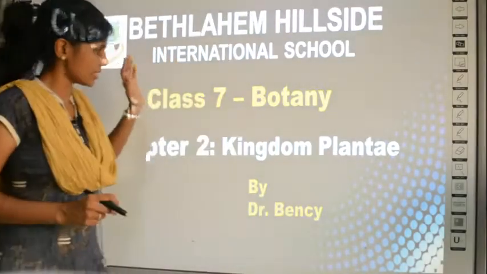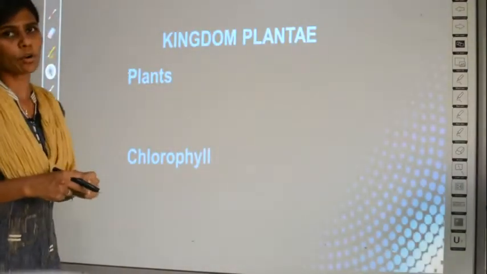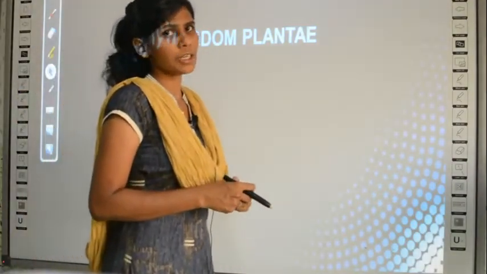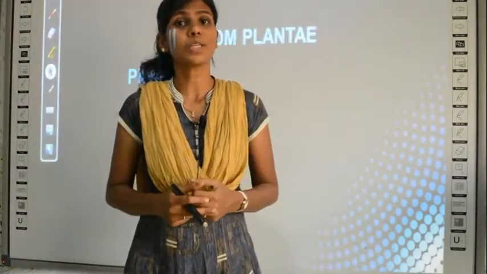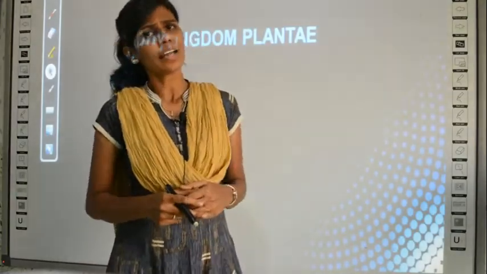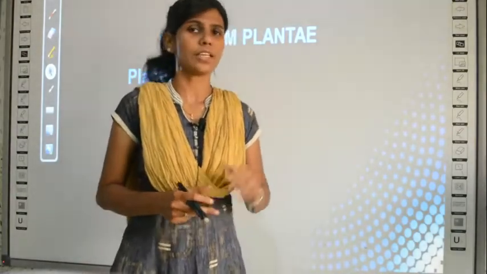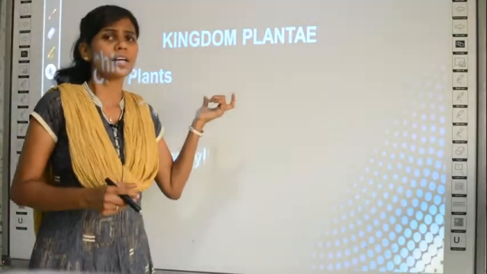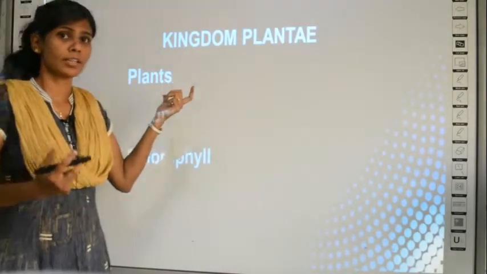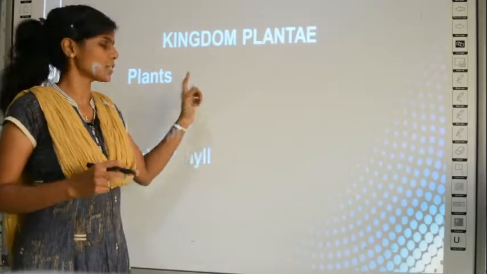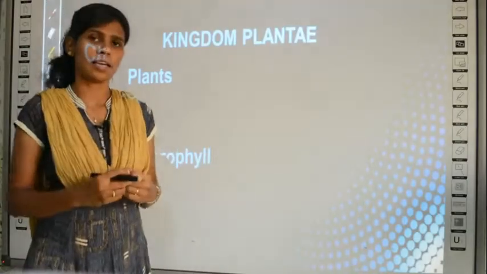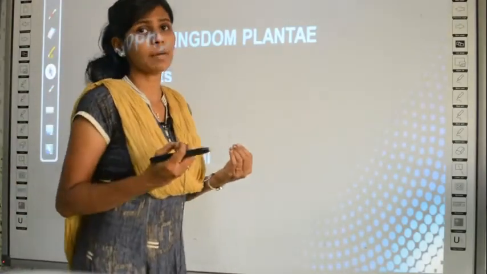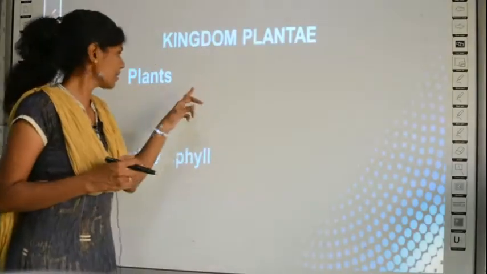So let's get started. What are some of the common properties of Kingdom Plantae? You know the characteristics of plants, right? Those characteristics we are going to list under the characteristics of Kingdom Plantae. Kingdom Plantae, as I told already, consists fully of what? It consists only of plants. So all the plants are put under the kingdom called Kingdom Plantae, and animals are put under the kingdom called Kingdom Animalia. Clear? So what are the characteristics of plants?